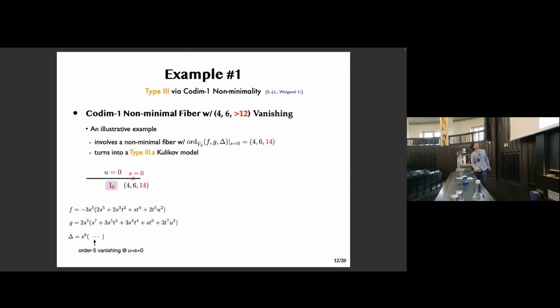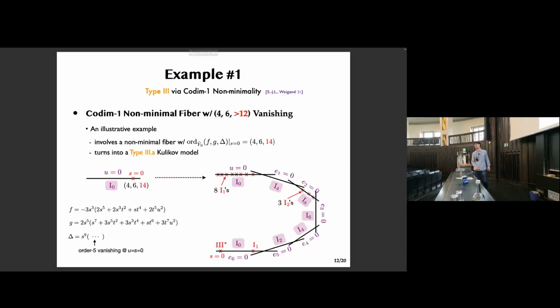Example number one comes with a non-minimal fiber with vanishing orders 4, 6, and bigger than 12. And we will arrive at a type 3 Kulikov model, which looks like this. So how do we do this? We start by checking at s equals 0 in the original model that f, g, delta vanish to orders 4, 6, and 14. So this is non-minimal. By blowing up at this base point, we can improve the non-minimality.